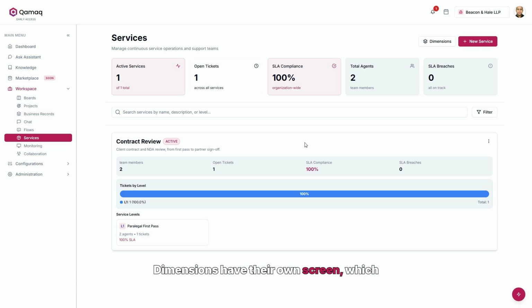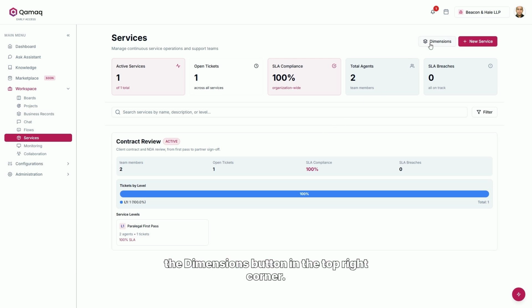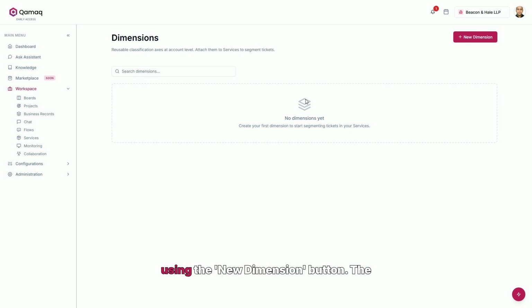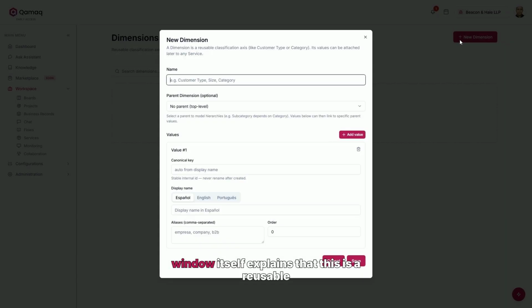Dimensions have their own screen, which you can access from the services list with the Dimensions button in the top right corner. It's empty because this office hasn't classified anything yet. Let's create a new one using the New Dimension button. The window itself explains that this is a reusable axis whose values can later be attached to any service. First, enter the name. Notice the examples it suggests: client type, size, category. These are axes, not specific items. In this case, we'll call it contract type.